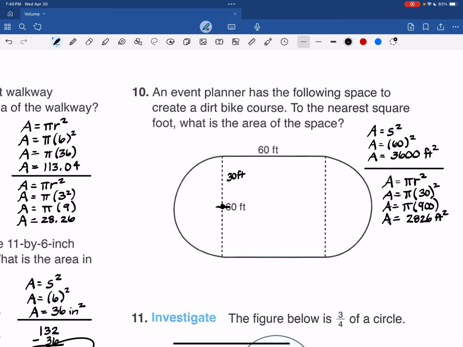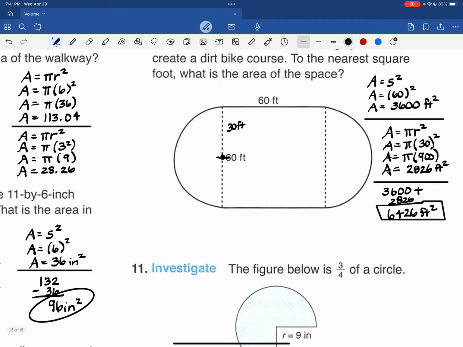Is that right? 900 times 3.14. Okay. And then we have to add these, because we're not taking a bite out, we're adding pieces on. So 2826 plus 3600 is going to be 6426 square feet. And we didn't have to round that one. It kind of took care of itself, but that's okay.